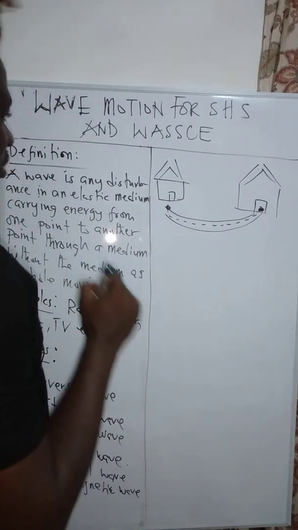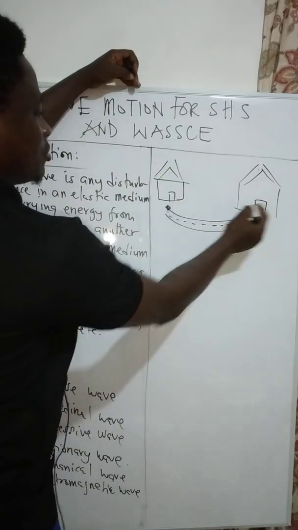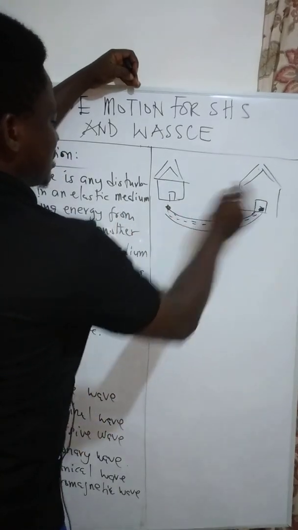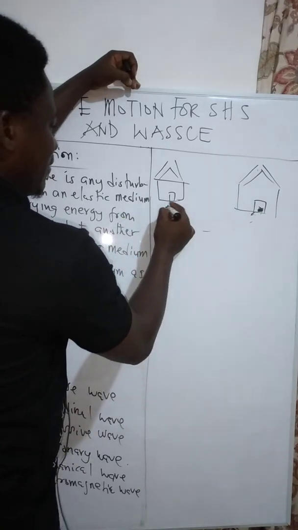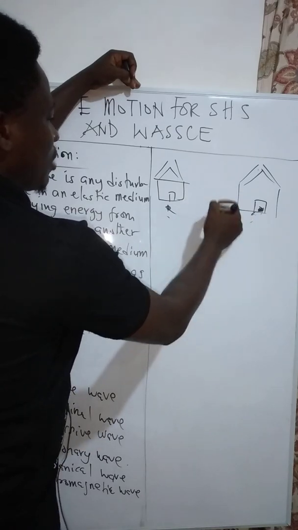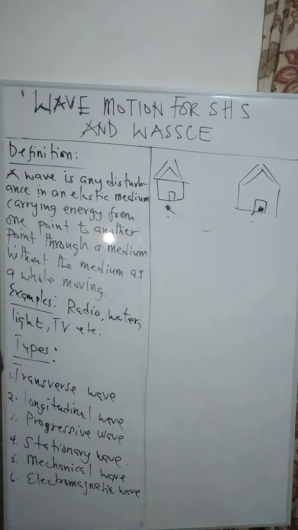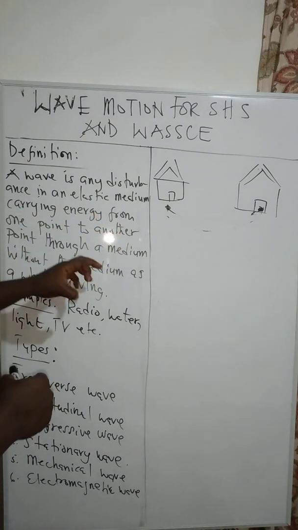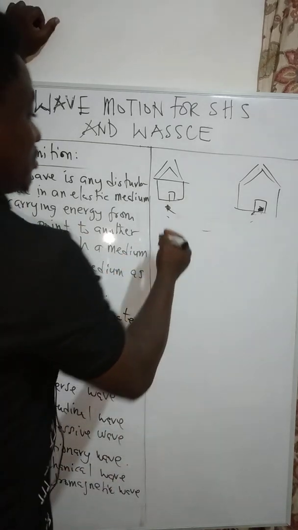But wave motion is saying that no, I want to send this thing to this side, but I don't want to walk through to the side. I would rather want a situation where this will appear here in terms of transferring from one point to the other. So, in the case of carrying energy from one point to another through a medium without the medium as a whole moving.